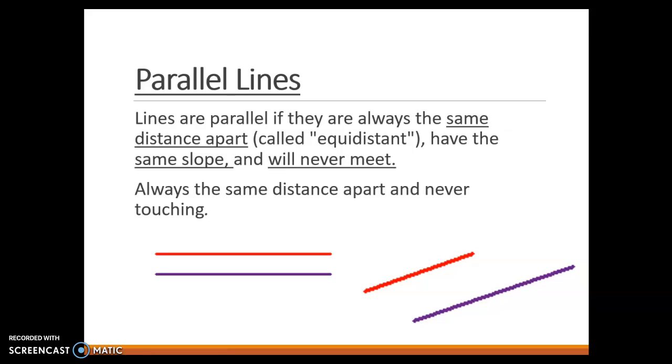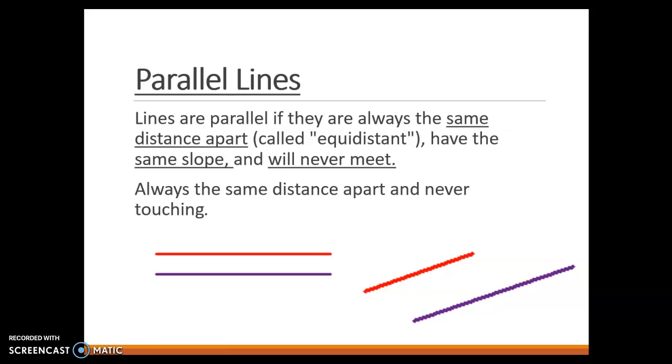We know that lines are parallel if they are always the same distance apart. We can call this equidistant, which means mathematically they have the same slope. If this were on a Cartesian plane, we could prove it by finding the slope of each line, and they will never meet. So we can't tell that lines are necessarily parallel just by looking at it. Lines can sometimes look parallel and be off just slightly and end up crossing.